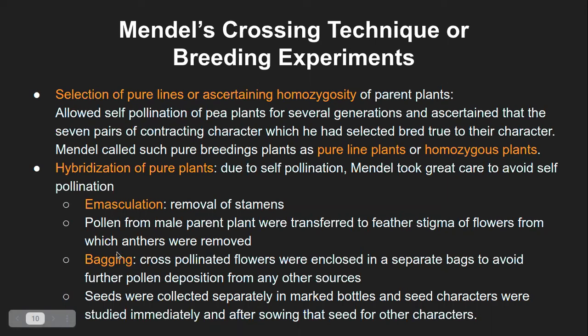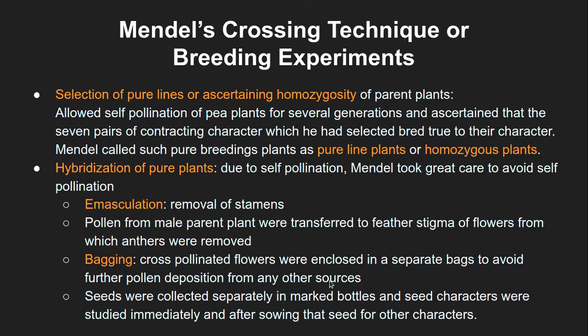Bagging is another technique which utilizes this kind of providing protection, whether it's cross pollination or self pollination, whichever way. So bagging is literally you put a bag around a flower. That is what is bagging. So cross pollinated flowers were enclosed in separate bags to avoid further pollen grain deposition. When the cross pollination was over, when the pollen grains were placed onto the stigma, it was bagged. So a separate bag was tied to that particular flower so that no more pollen grains from any other source would go and deposit on that stigma.